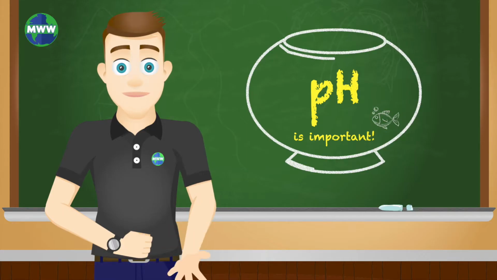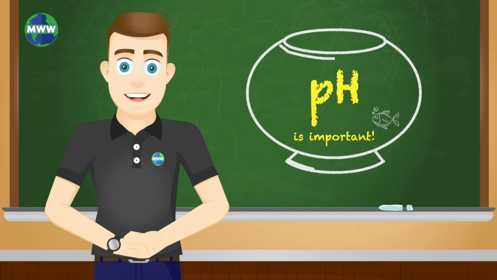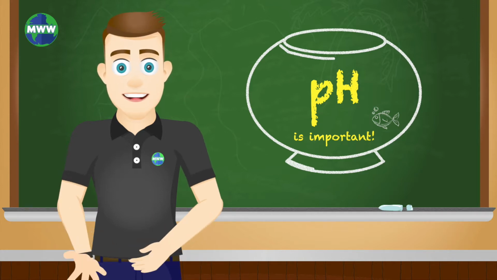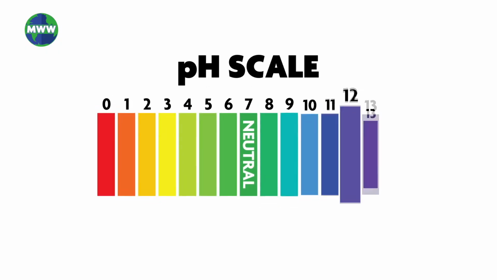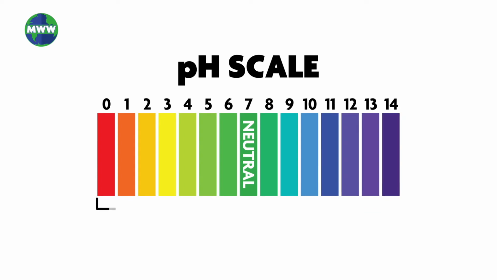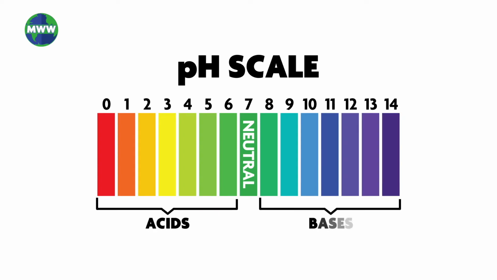When you own fish, you worry about the pH of the water in their tank. Why? Depending on the pH, your fish could become very sick. The pH scale, rated 0 to 14, determines how acidic or basic a solution is. Acids and bases are two special types of chemicals. In water, acids have a high concentration of hydrogen ions, while bases have much less.